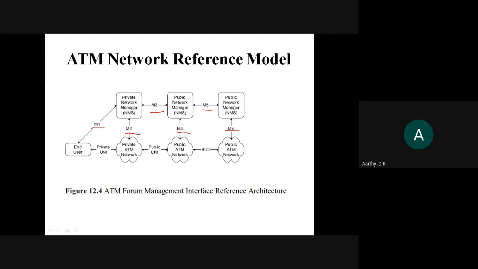So next we saw this private UNI, right? It is the user network interface. If we are using a private network, then we call it a private user network interface. If we are using a public network, then we call it a public user network interface. So that is what we saw in the previous class. This is about how ATM uses different interfaces in order to do the data transfer.